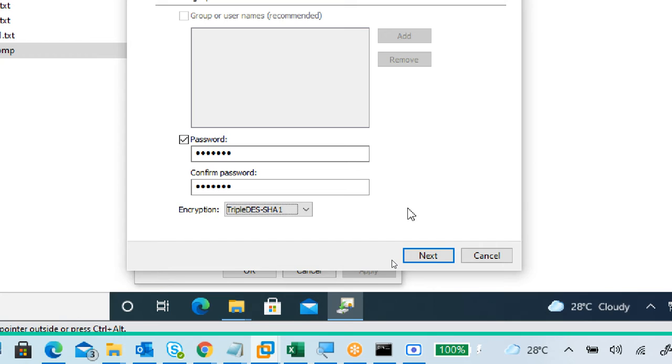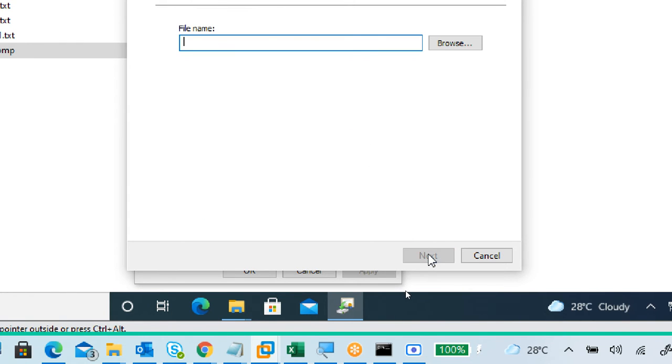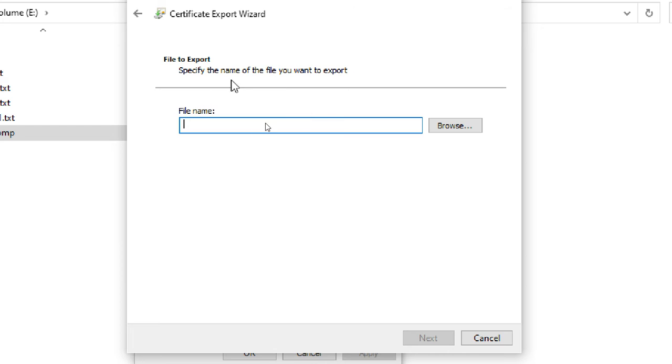Different algorithms are used for encryption, like RSA, SHA, SHA1, SHA256, AES. So different types of algorithms are there to encrypt it. I choose that one only. I don't want to trace what algorithm and all that kind of stuff. Just a very simple way, understanding the purpose of keys only, encryption only. Where do you want to store this certificate? I click on browse.